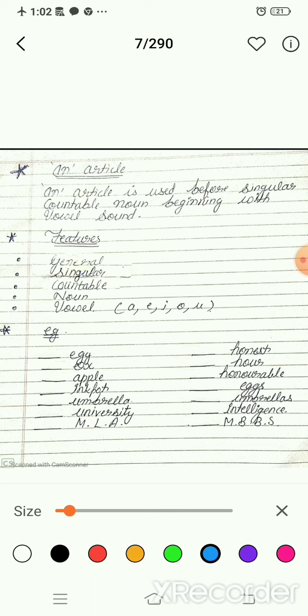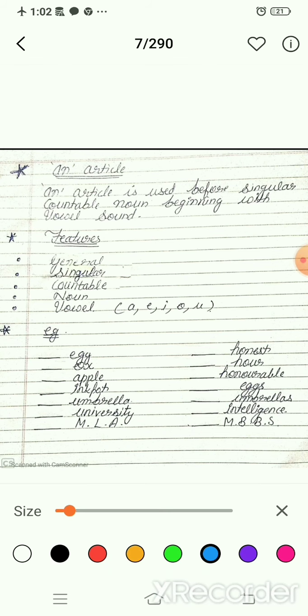Next one is umbrellas. Similarly, this is not singular. That's why no article will come here. Move to the next. Next one is intelligence. It starts with the vowel I, but it is not countable. Can you count the intelligence of any person? No. That's why no article will come here.